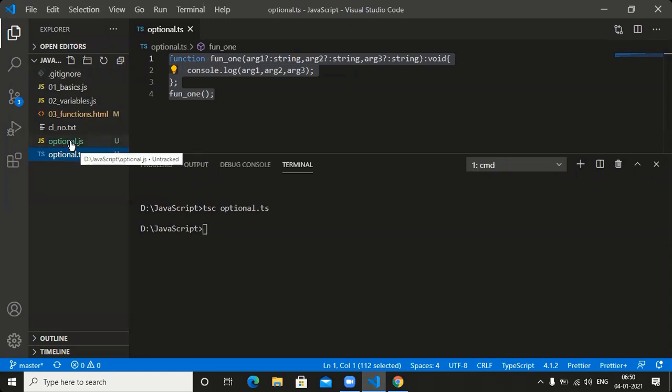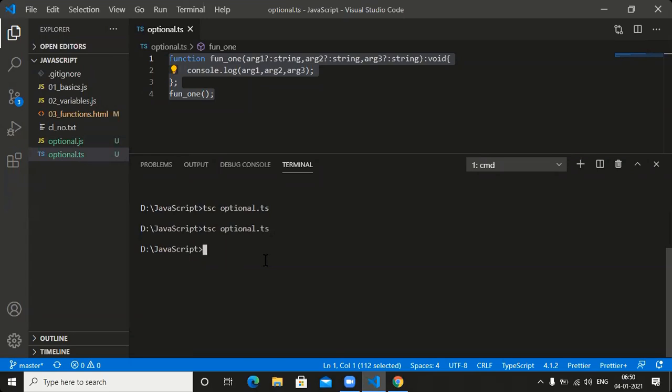Just to delete it here. Now try to do it once again. TSC optional.ts. Verify here, the JS file will be created automatically. Is the JS file created? Yes. This process, what do you call it? Converting the TypeScript to JS.